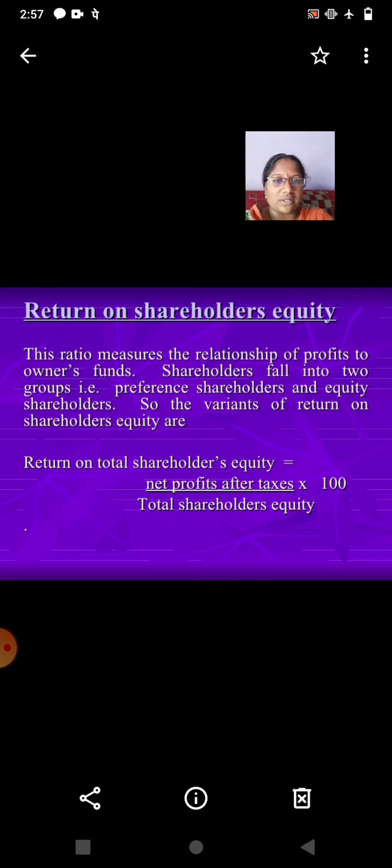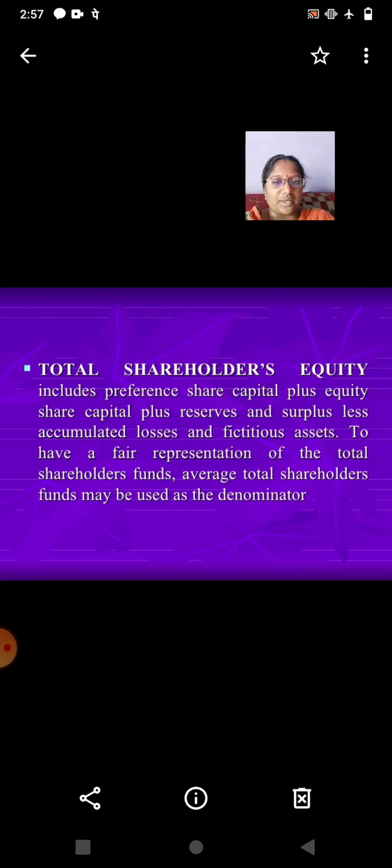Now, return on shareholders' equity. This ratio measures the relationship of profits to owners' funds. Shareholders fall into two groups, that is preference shareholders and equity shareholders. So there are variants of return on shareholders' equity. Return on total shareholders' equity is equal to net profit after tax divided by total shareholders' equity, multiplied by 100.